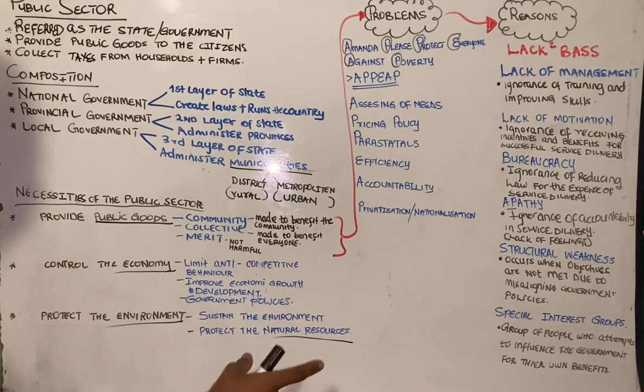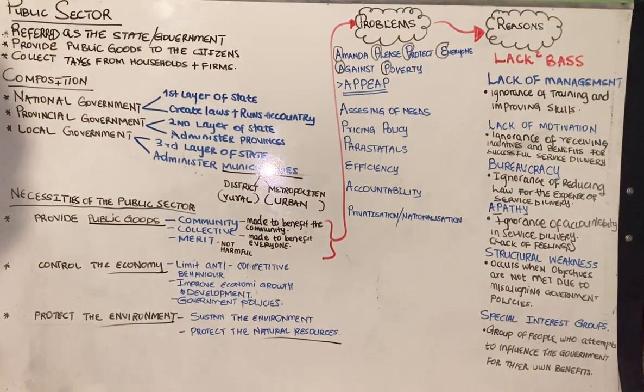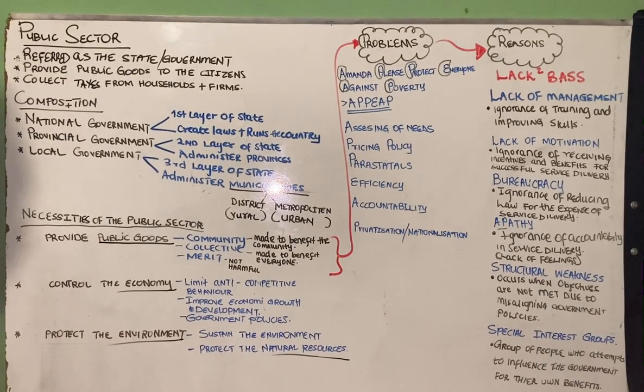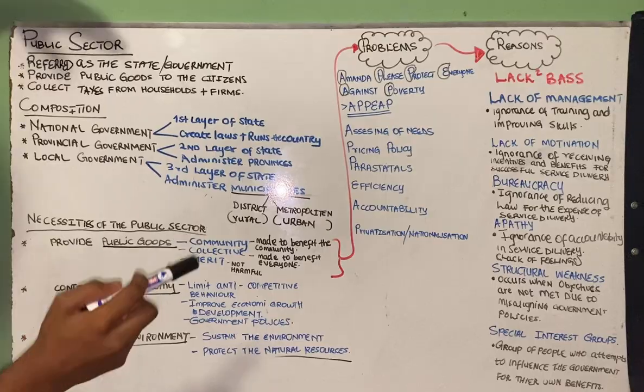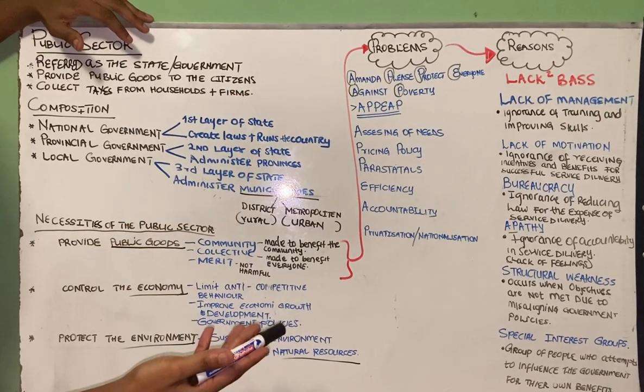So we need to make sure that we do protect the natural resources, because they play a very massive role when it comes to the GDP of a country, right? So let's move straight to the problems. So how are the problems generated in this case?